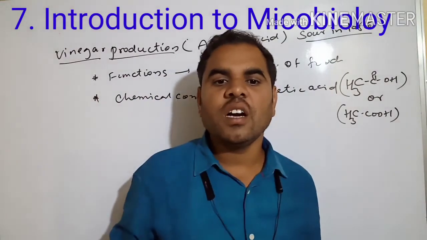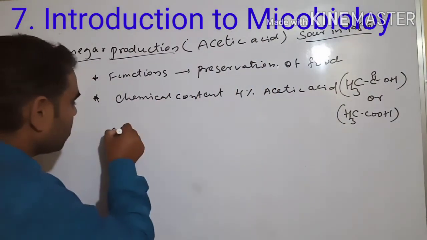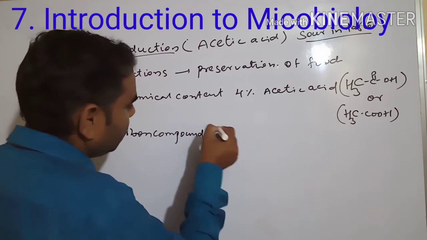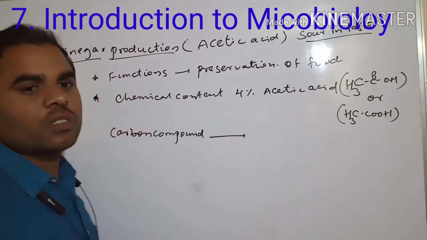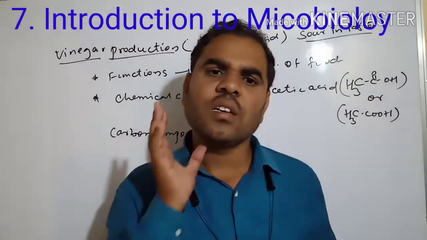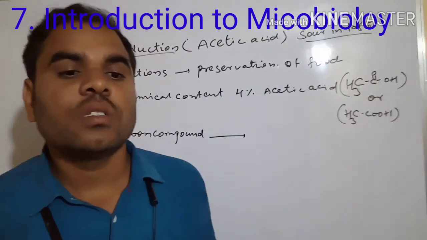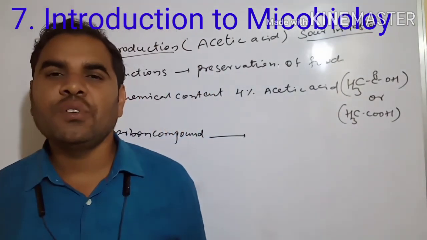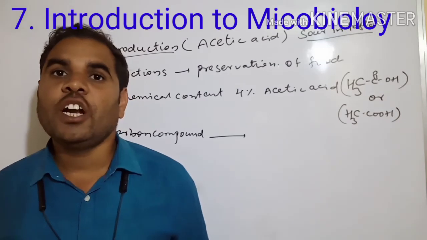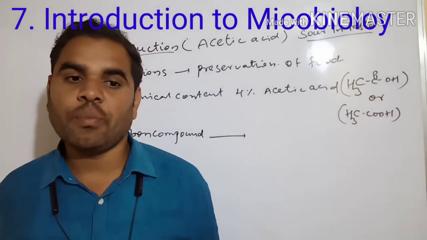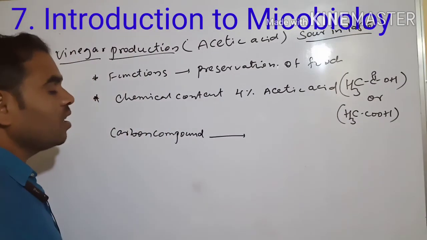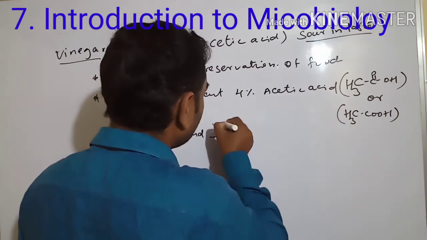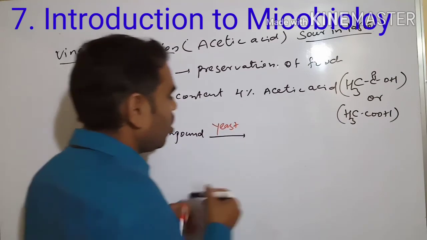Next we have to see the carbon compounds. What are carbon compounds? We have a lesson on carbon compounds. Carbon compounds include wheat flour, jowar, potato, and sugarcane. These are all carbon compounds. In the presence of yeast, they form ethanol, that is, alcohol.